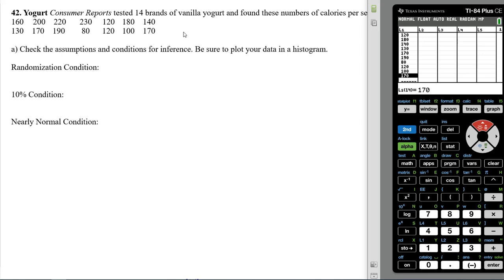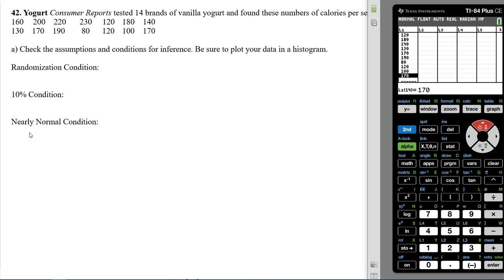So the central limit theorem is going to kick in with that large of a sample. This is a moderately sized sample for means. As long as we don't believe the population to be super skewed to the right, maybe like children's yogurt or cereal, where there are going to be some far outliers. But even if there are outliers and it's skewed to the right, the central limit theorem is going to kick in with a larger sample, like 14, and we'll still be able to use all of our inferential models. Okay, so that's this nearly normal condition here.